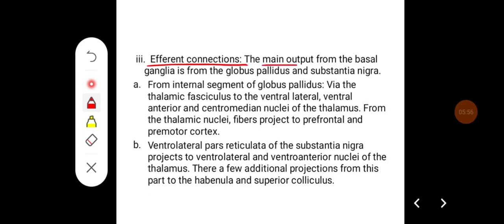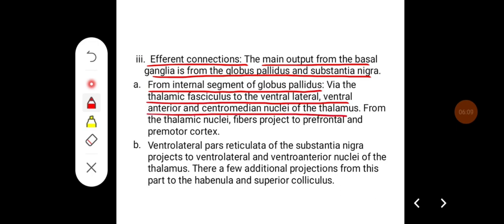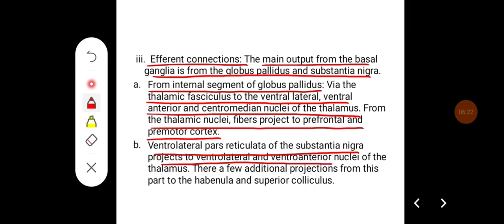Efferent connections. The main output from the basal ganglia is from the globus pallidus and substantia nigra. From the internal segment of the globus pallidus, via thalamic fasciculus to the ventral anterior, ventral lateral and centromedian nuclei of the thalamus. From the thalamic nuclei, fibers project to prefrontal and premotor cortex. Ventrolateral pars reticulata of the substantia nigra projects to ventrolateral and ventroanterior nuclei of the thalamus. There are a few additional projections from this part to the habenula and superior colliculus also.